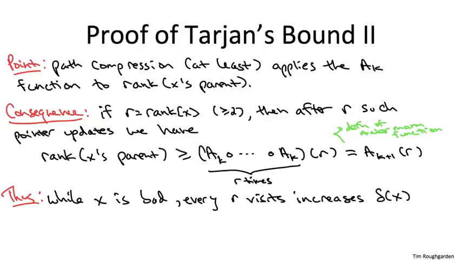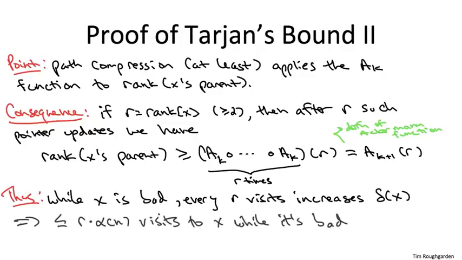But there's only so many distinct values that the statistic delta of x can take on. It's always non-negative, it's always an integer, it can only increase, and it's never bigger than the inverse Ackermann function alpha of n. So therefore, the total number of visits to an object x while it's bad over an arbitrary sequence cannot be more than r, the number of visits needed to increment delta of x, times the number of distinct values, which is alpha of n, the inverse Ackermann function. So now we've done all the hard work. We're almost there. We just need one final slide putting it all together.